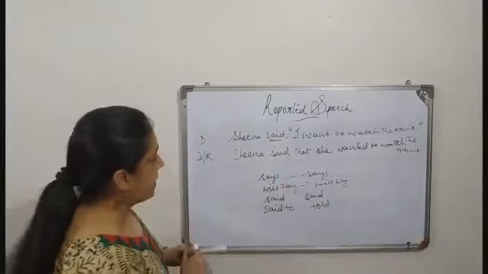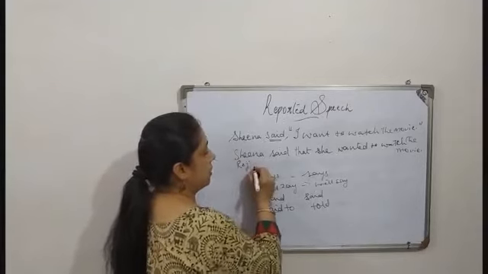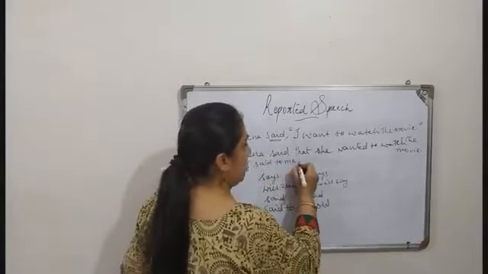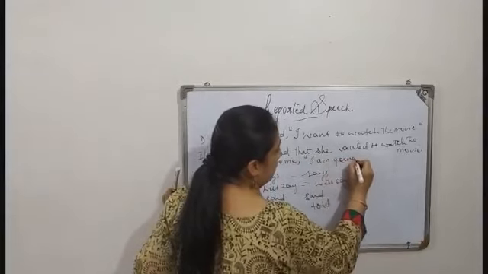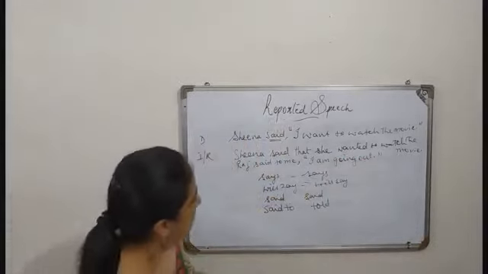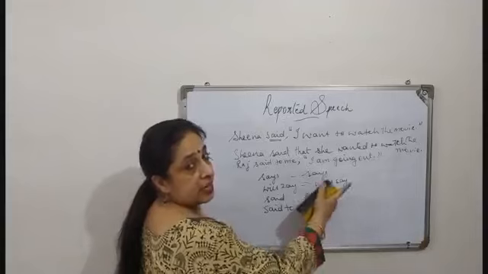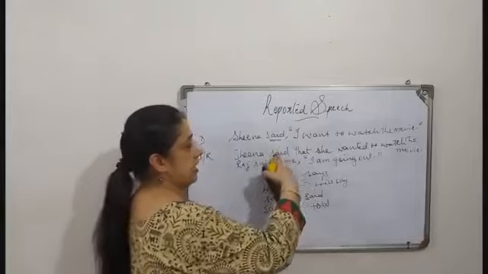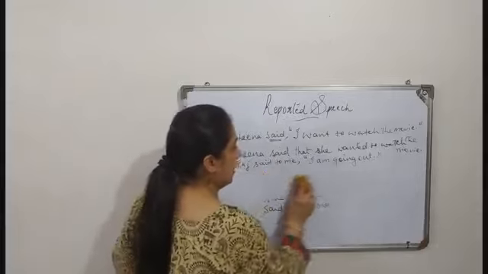Now, let us do one example. Suppose the example is, Raj said to me, "I am going out." Now I have to change. I had told you when it is says, it remains says. If it is will say, it remains will say, as we have done before in the previous examples. Said remains said like here. But when it is said to, it becomes told. So here it is said to. So let us make it told.